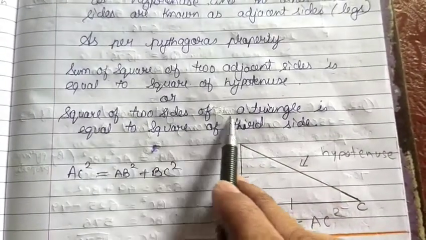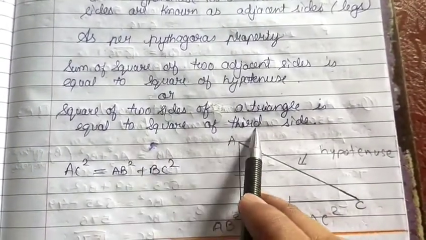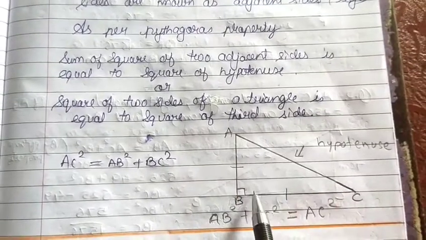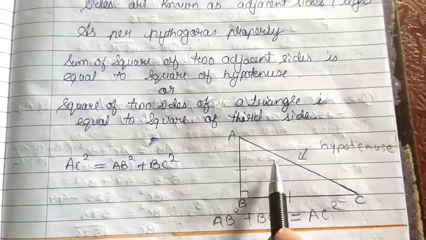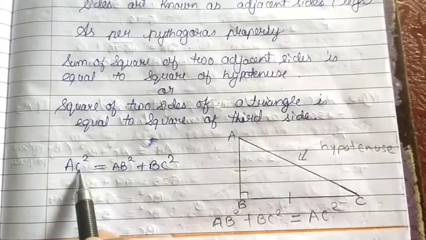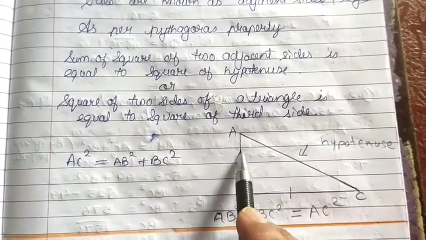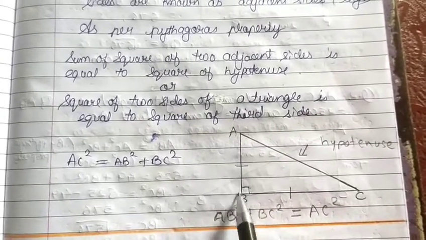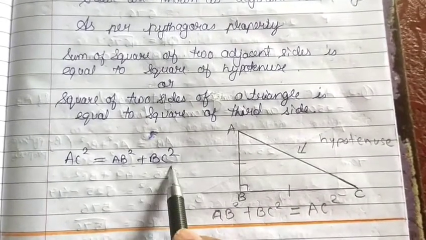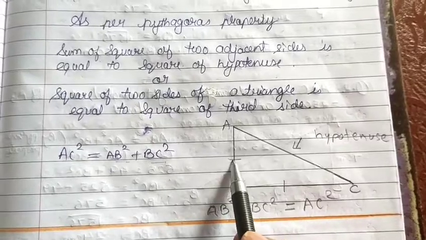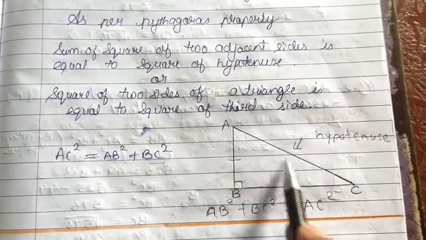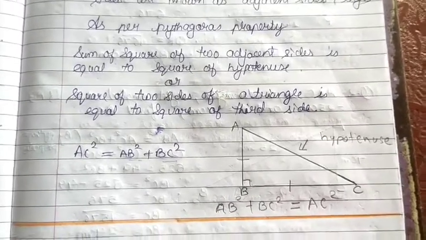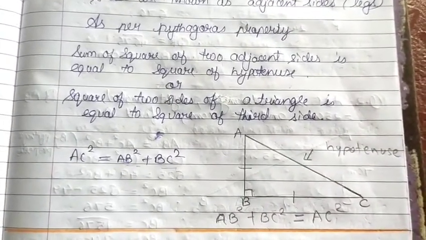See here, the squares of two sides of a triangle equal the square of the third side, but it should compulsorily be a right angle triangle. See here, you can write AC, that is the hypotenuse. Square of AC is equal to the sum of squares of the two adjacent sides, that is AB square plus BC square. Or you can write, the sum of squares of two adjacent sides is equal to the square of its hypotenuse. This condition you have to remember.